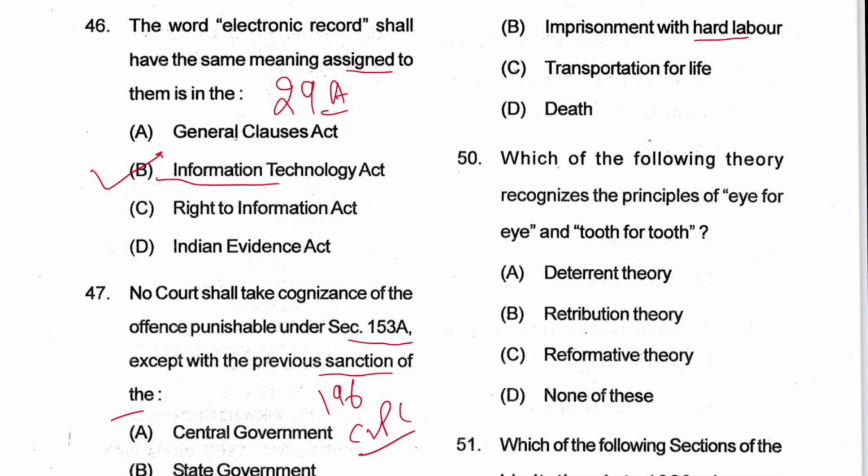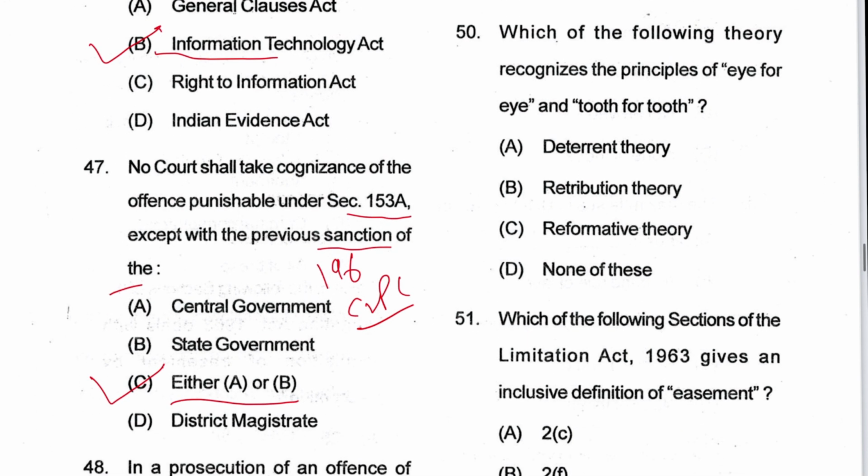Imprisonment with hard labor, that is rigorous imprisonment, it is there. Transportation for life is deleted, death is there. So C is the answer. Section 53 IPC. Next, 50: which of the following theories recognizes the principle of eye for eye, tooth for tooth? Retributive theory. B is the answer.